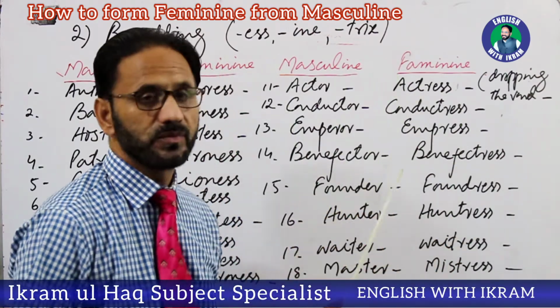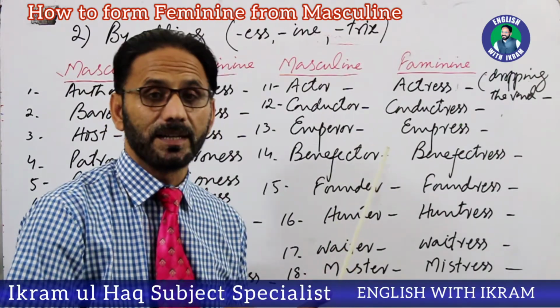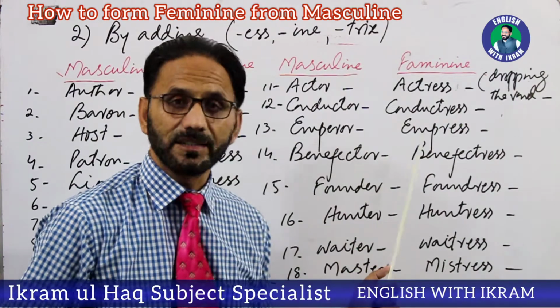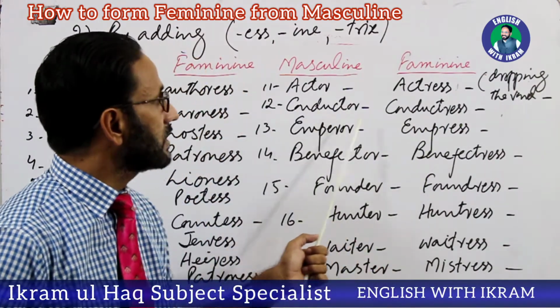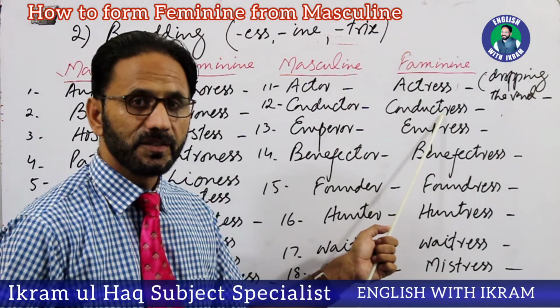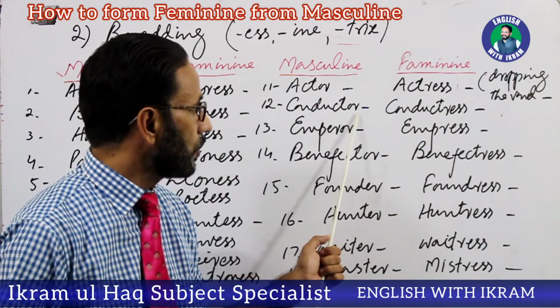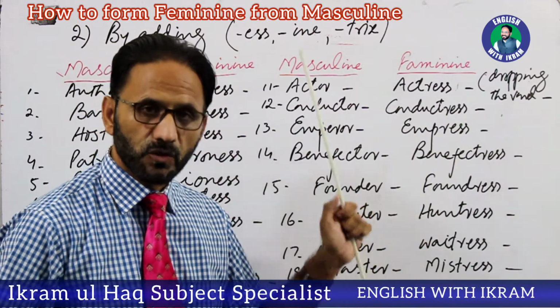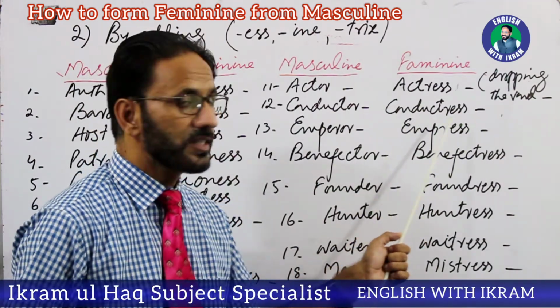So in some words we add the same syllable ESS, the same letters, but we drop the final vowel. Conductor, conductress. Again there is no O over here. We just add after T, it's OR. Here we just add ESS by dropping O. It's conductress.